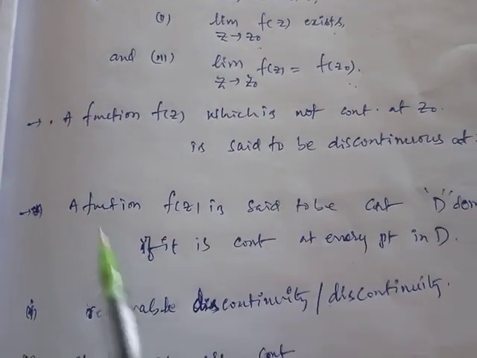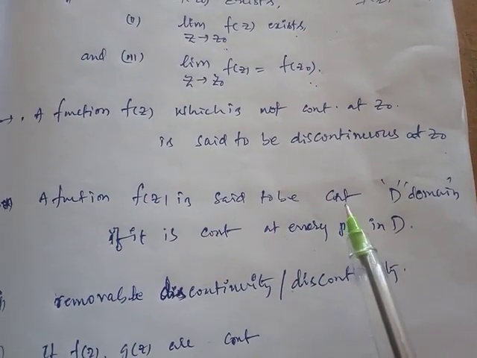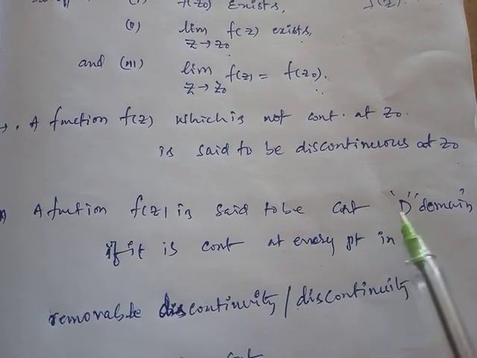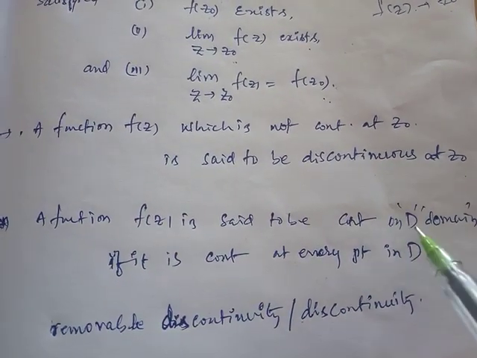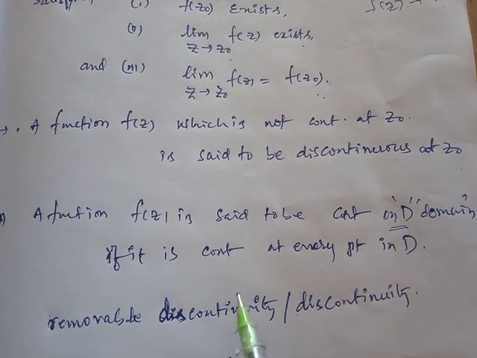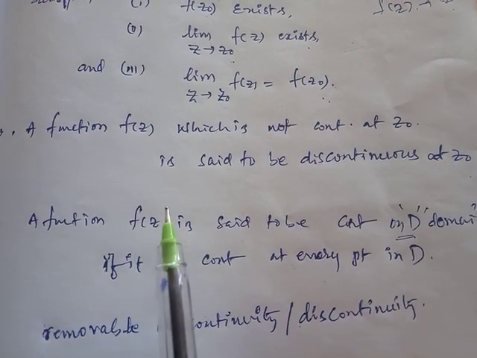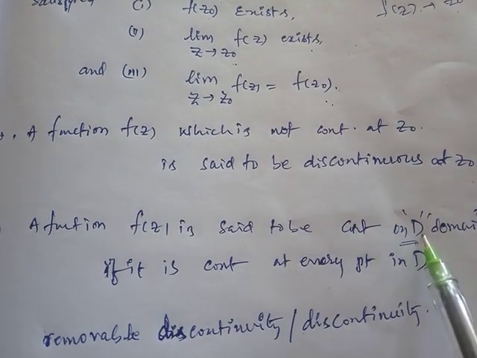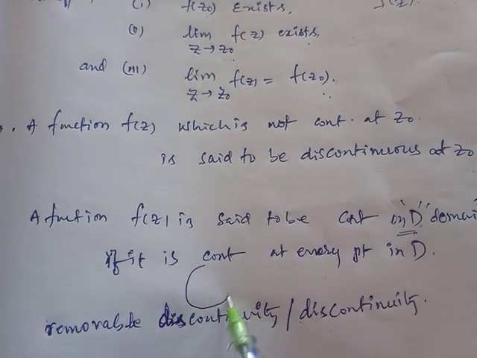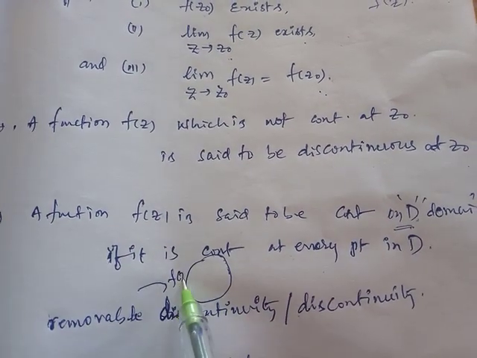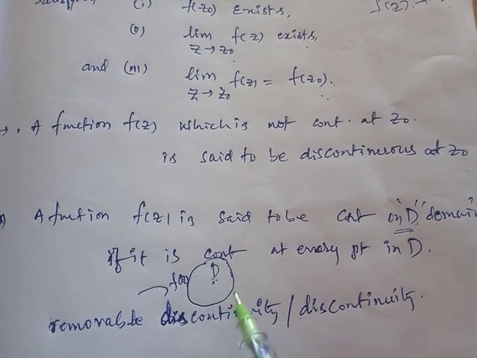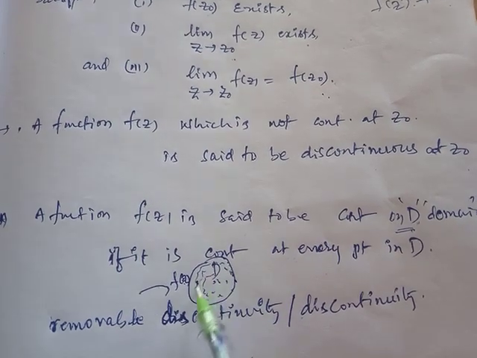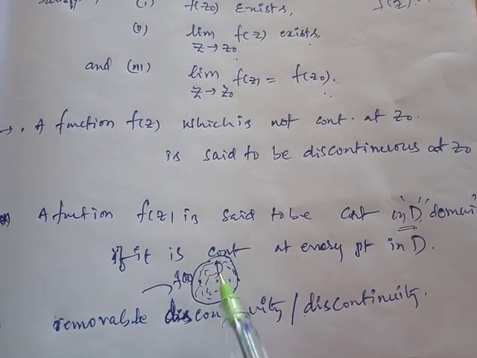Next, a function f of z is said to be continuous on the domain D if it is continuous at every point in D. A function is said to be continuous on D means f of z is continuous at every point inside D. In that case only f of z is continuous on the domain D.